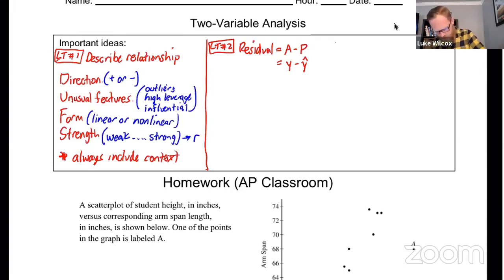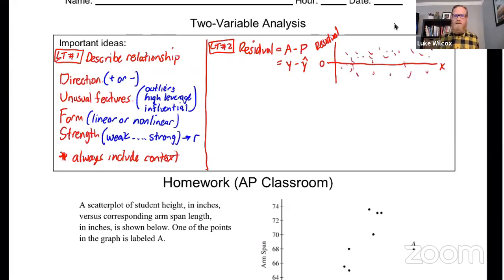And then the other thing we looked at in this learning target was what a residual plot looks like. And so a couple of important things with the residual plot. 0 is here. The residual is the thing that's being graphed on the y-axis. Most often you have your x variable on the x-axis. And you know what we would like to see in a residual plot is no pattern, right? If we had something like that, that would indicate to us that the form that we have chosen or the model that we have chosen is in fact a good model for the data. What we don't want to see are the red flag ones we mentioned on the other page.